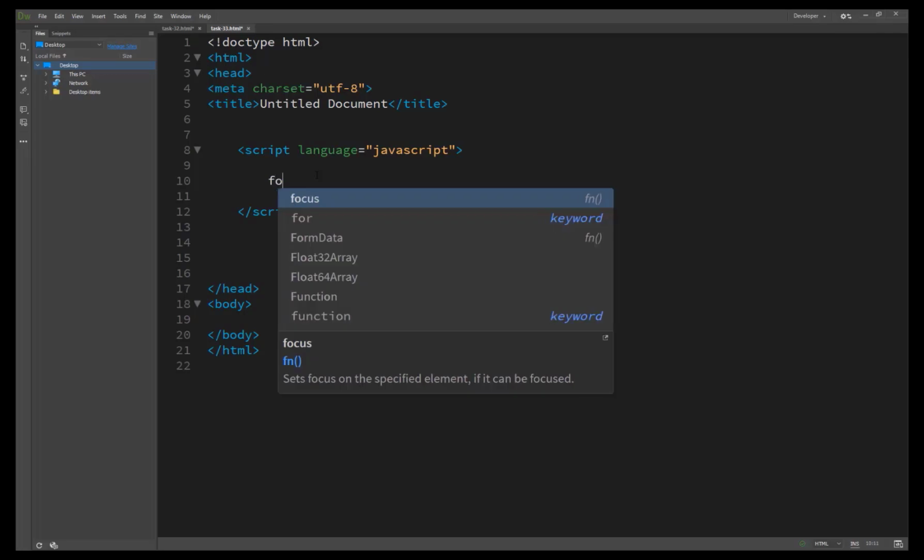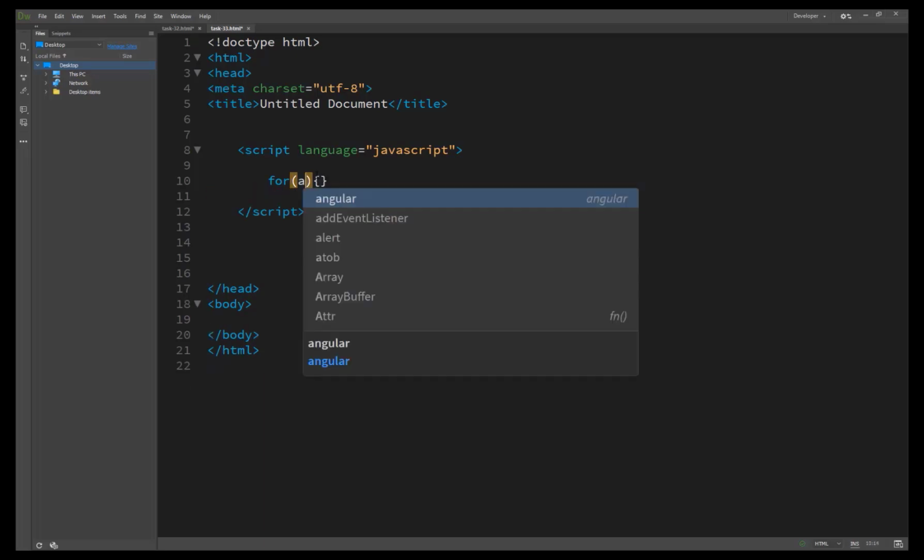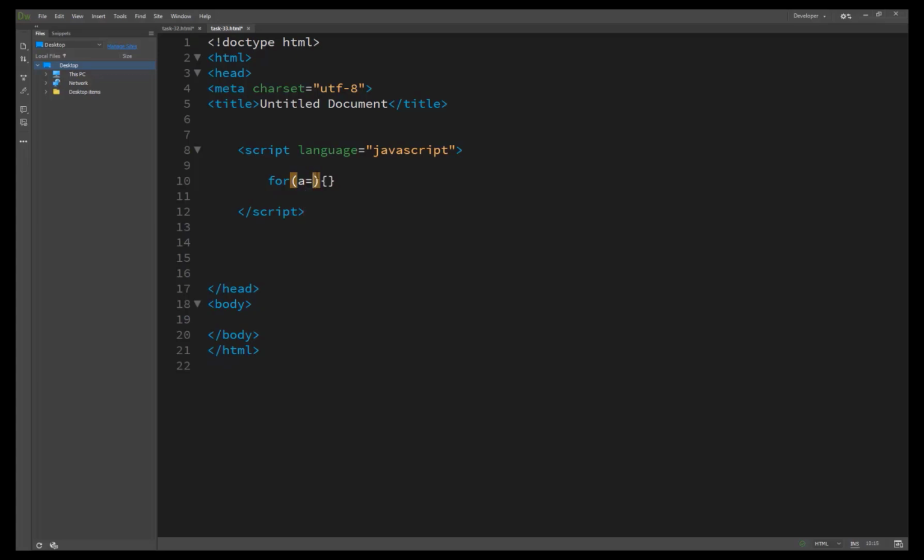So first of all, let's write our loop here. Inside this we write a is equal to 1, then a less than or equal to 10, then a plus plus.